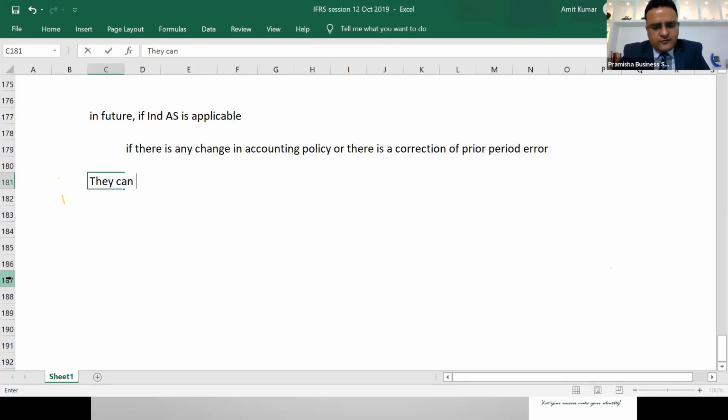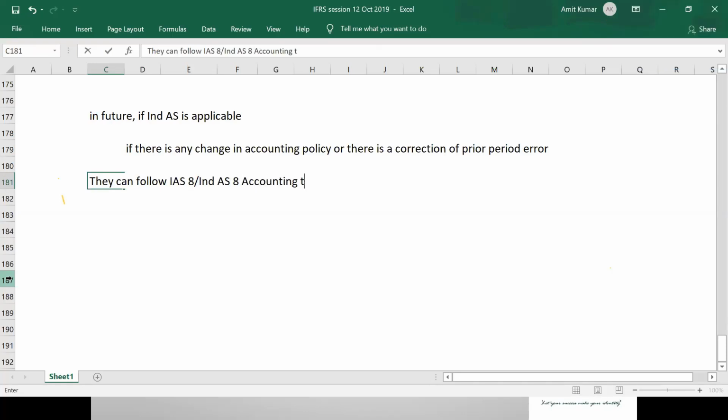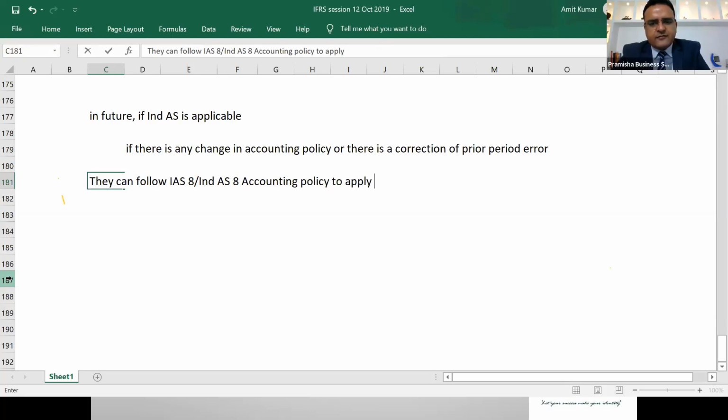They can follow IAS 8 or Ind AS 8 accounting policy to apply the effect retrospectively.